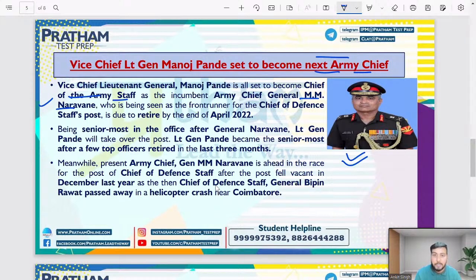वो अभी retire होने वाले हैं by the end of this April. So he is in the race of chief of defense staff post. Right, he is also in the race of chief of defense staff, MM Narawane ji, who is the current chief of army staff, right? And he is going to retire from this post by the end of April 22.